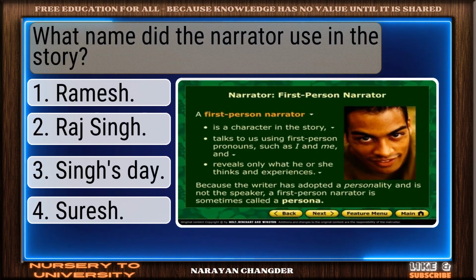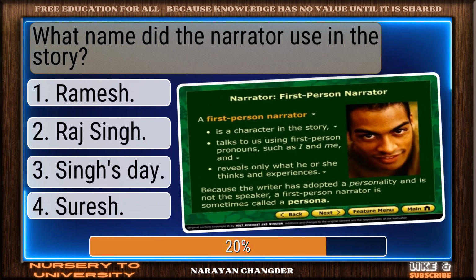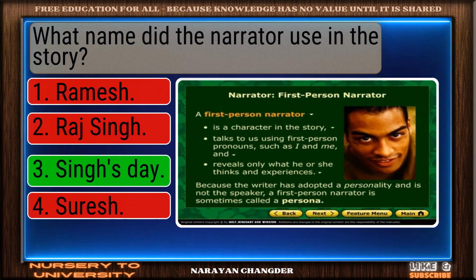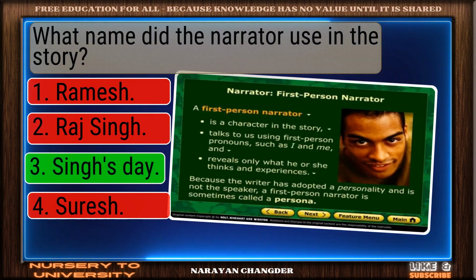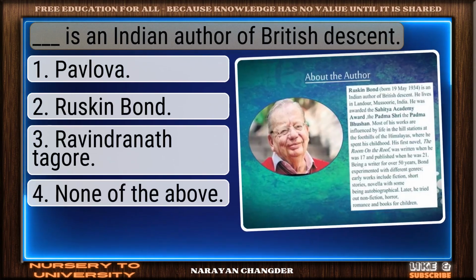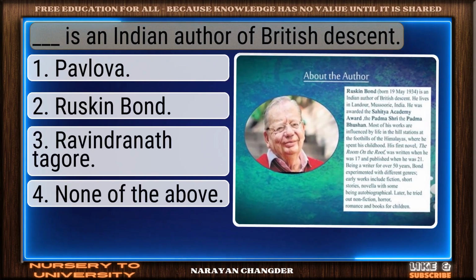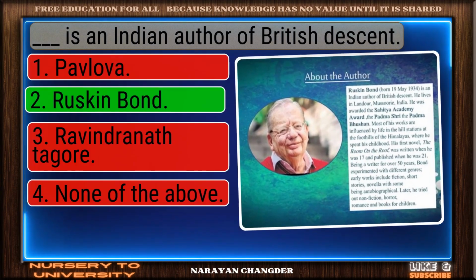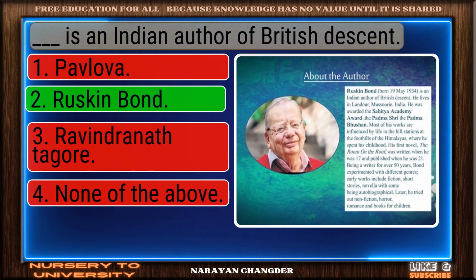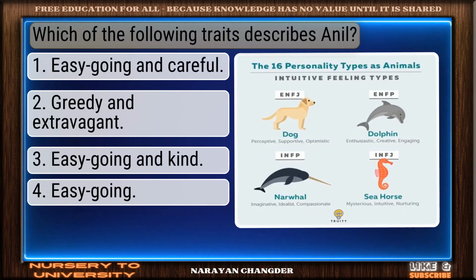What name did the narrator use in the story? Nice selection. Singh's Day is the correct and valid answer. Who is an Indian author of British descent? Strong choice. Ruskin Bond is the right answer.